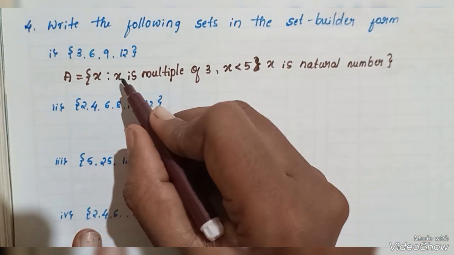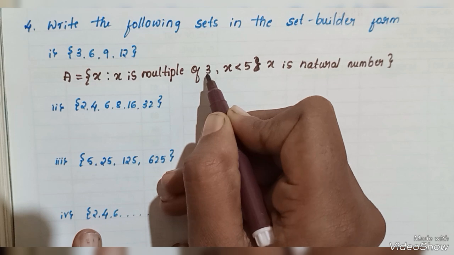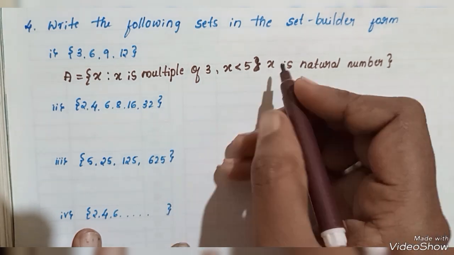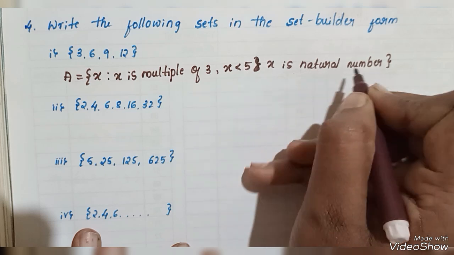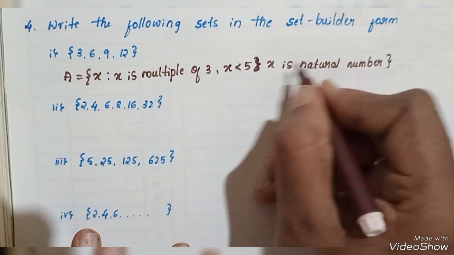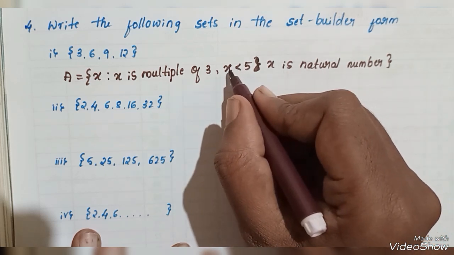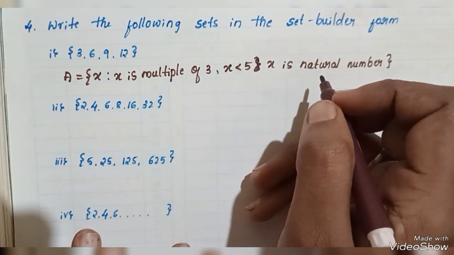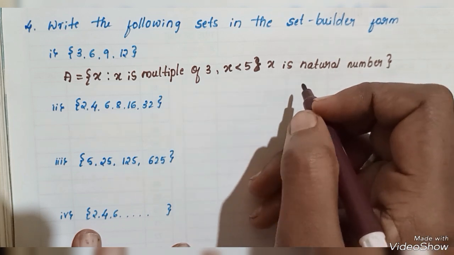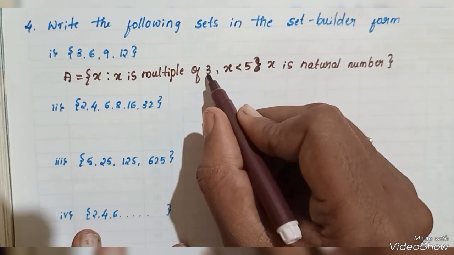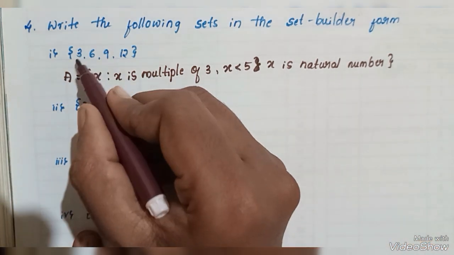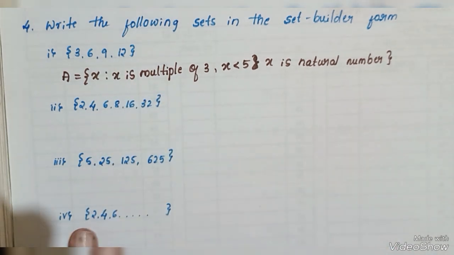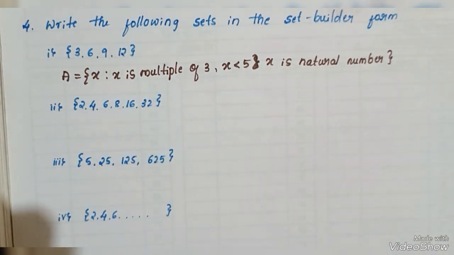Here x is a multiple of 3, x is less than 5, and x is a natural number. From the natural numbers there are 1, 2, 3, 4, only 4 elements. Multiple of 3 means 3 ones are 3, 3 twos are 6, 3 threes are 9 and 3 fours are 12. This is the set builder form.